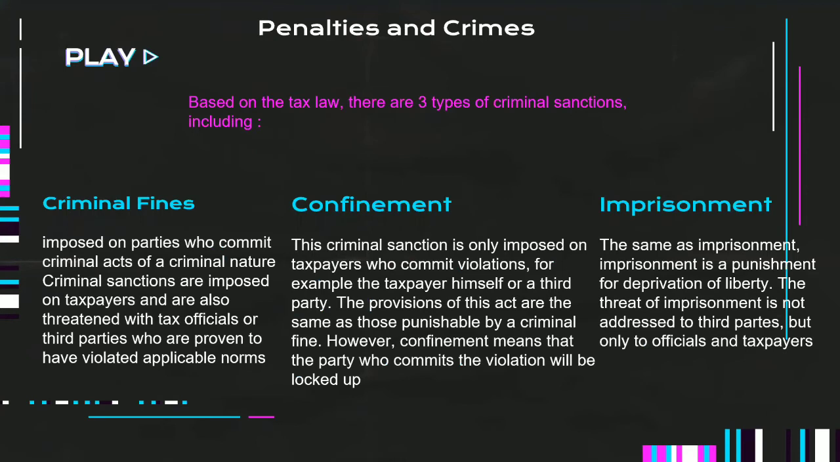Next, penalties and crimes. Based on the tax law, there are 3 types of criminal sanctions, including first, criminal fines. Imposed on parties who commit criminal acts of a criminal nature. Criminal sanctions are imposed on taxpayers and are also threatened on tax officials or third parties who are proven to have violated applicable norms.